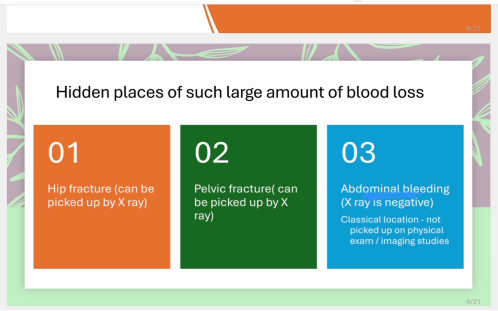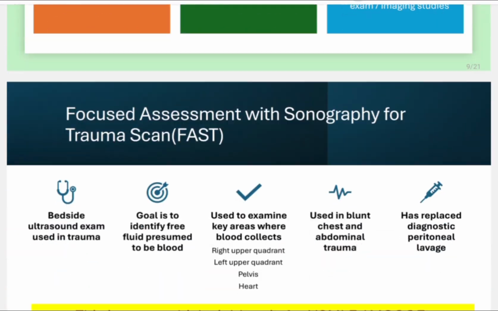Abdominal bleeding is missed on physical examination, and the X-ray will be negative as well. So what will you do? You will do FAST if you suspect this. We will talk about FAST in the coming slides, but this is the classical location which is not picked up on physical examination or imaging studies.